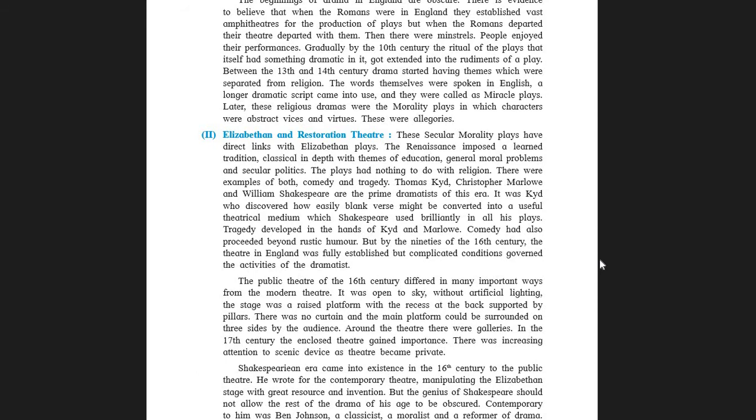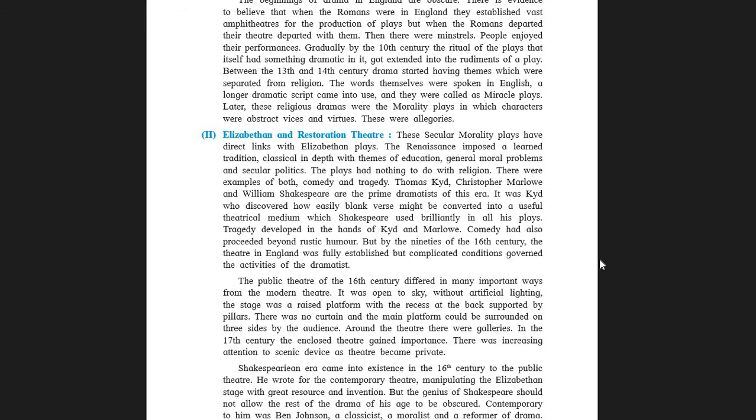Different aspects of themes were brought on the stage, so-called secular morality plays. And they had a direct link with the Elizabethan plays, meaning the old plays before that.